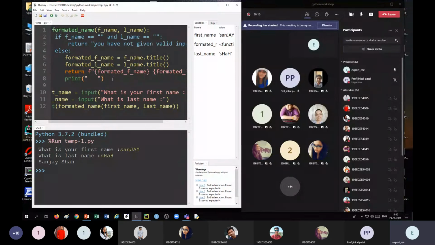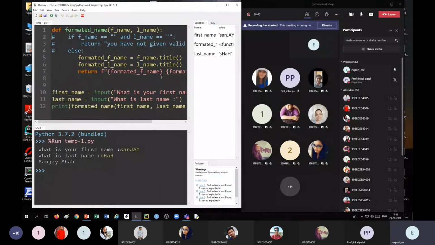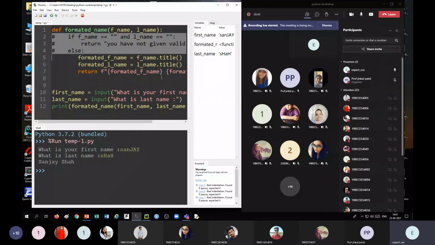But when there are more than one return statements, is it possible? Yes, there can be more than one return statement. But once a return statement is executed, no statement will be executed after it in that function. So here I have used two return statements, just as an example.